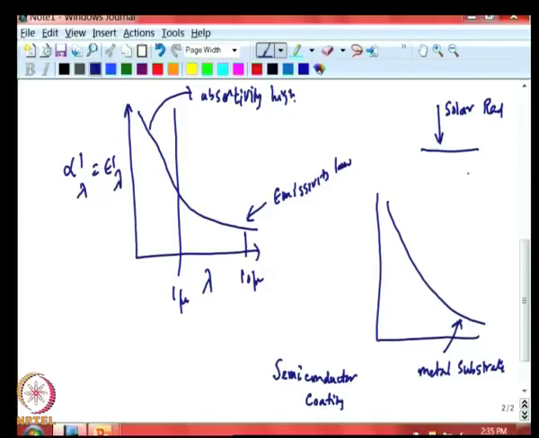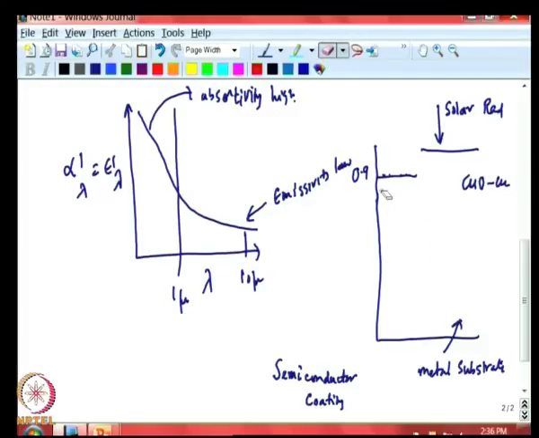For example, it can be copper oxide on copper, then this copper oxide will absorb strongly in the solar region, and then it will come down rapidly in the infrared region. So, in the infrared region you will see the effect of the substrate.